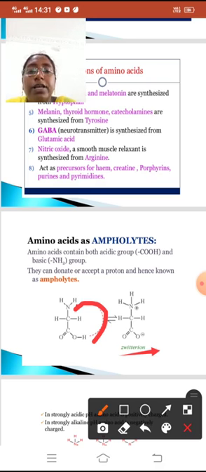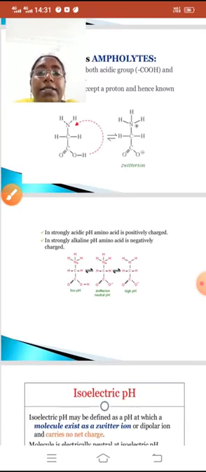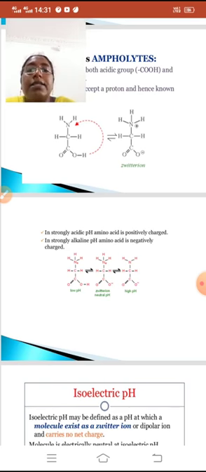So this hydrogen can transfer from the carboxyl group to the amino group. That's why we will get here a carboxylate group and here a positive charge on the nitrogen. That's why we get the zwitterion form. And in a strongly acidic pH, the amino acid is positively charged. In a strongly alkaline pH, the amino acid is negatively charged.